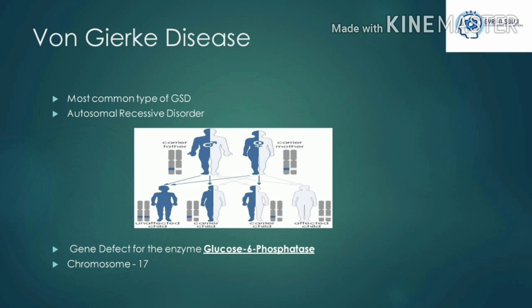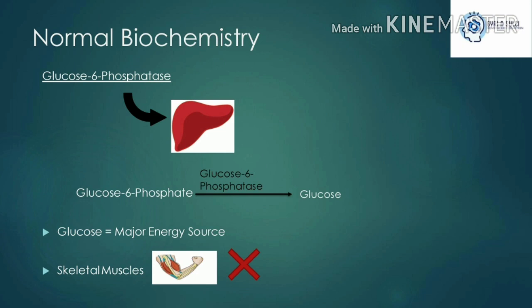The patients of von Gierke disease have a gene defect for the enzyme glucose 6 phosphatase, the gene of which is present on chromosome number 17. Now let's discuss the function that the enzyme glucose 6 phosphatase performs under normal conditions or non-diseased conditions. Glucose 6 phosphatase is an enzyme that's present in the liver and it is responsible for cleaving of the phosphate group from glucose 6 phosphate, thus converting it to glucose, which is the major energy source for organs and tissues. However, the remarkable thing is that this enzyme is absent in the skeletal muscles.